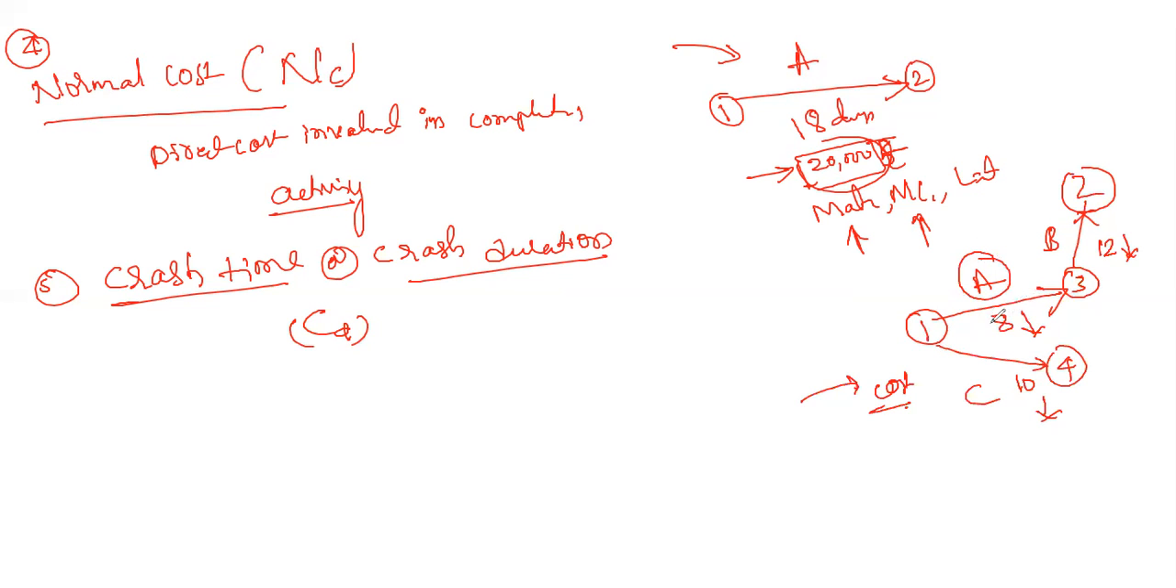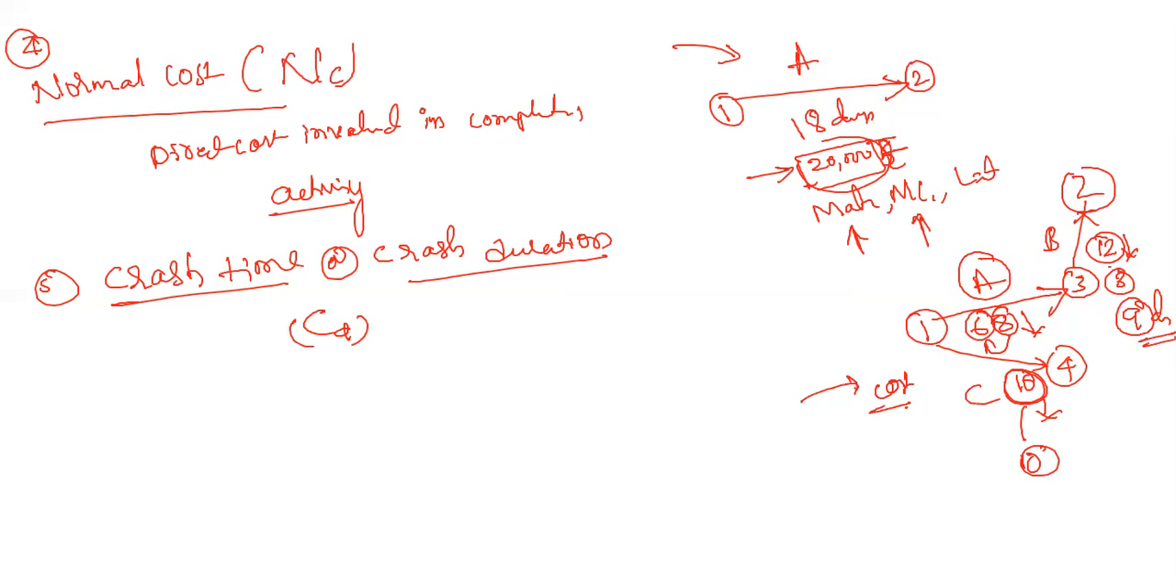Even though you do the crushing, activity A cannot be reduced more than 6 days. It cannot be reduced to less than 6 days. At maximum only 2 days can be reduced, from 8 to 6. Similarly, this activity we cannot crush, because the minimum required time is 10 days for this particular activity. Activity B we can crush by 3 days, so instead of 12 days we can finish it in 9 days after the crushing.